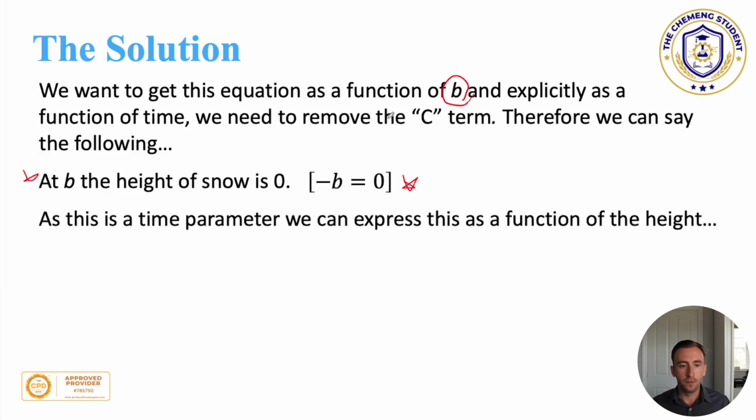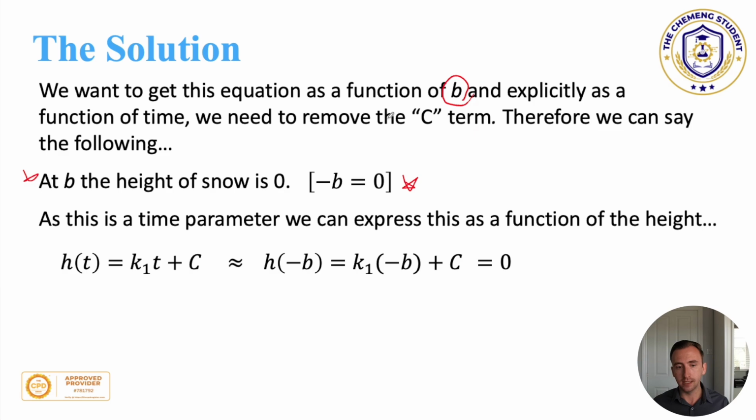So what we can then do is this, because again, this is a time parameter, and we're still working in the t domain, we're still working in time. So what we can then do is say, okay, we have the relationship we established previously. Now, if we say, well, actually, instead of it being t, we will express it as minus b, because that's a time, that's before noon. So h of minus b would be minus b times k1 plus c. Now we know that when t is equal to minus b, the whole equation dissolves to 0.